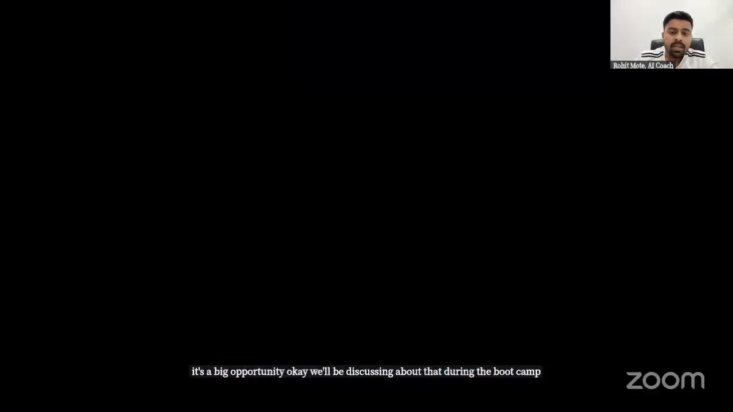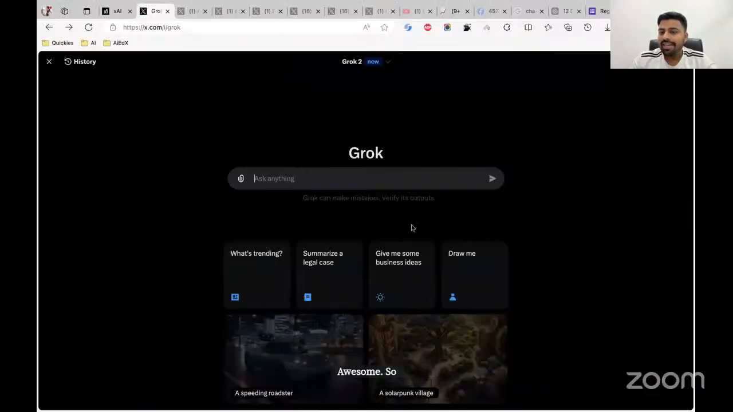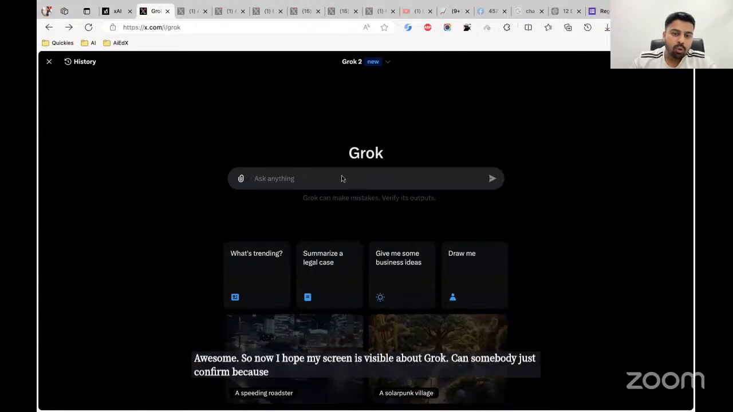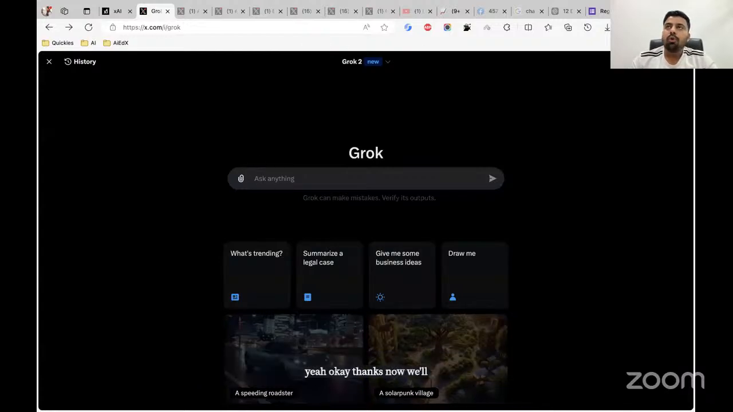Awesome. So now I hope my screen is visible about Grok. Can somebody just confirm, because I have so many windows open? I'm not sure if the correct window is open right now. Yeah. Okay. Thanks. Now we'll do this. What I'm going to do is I'm going to ask Grok to basically analyze.